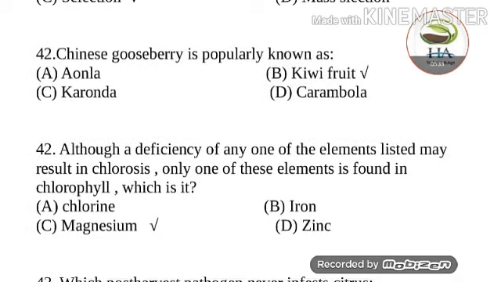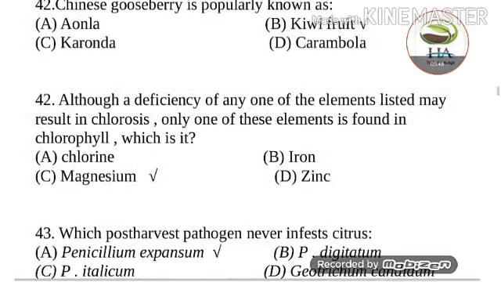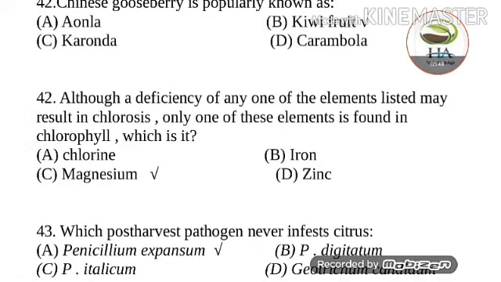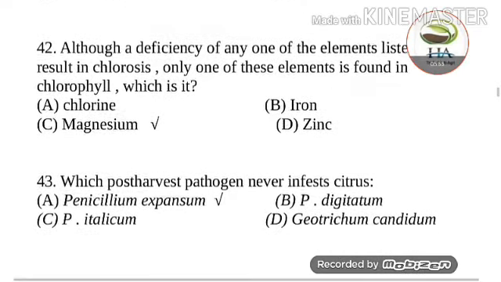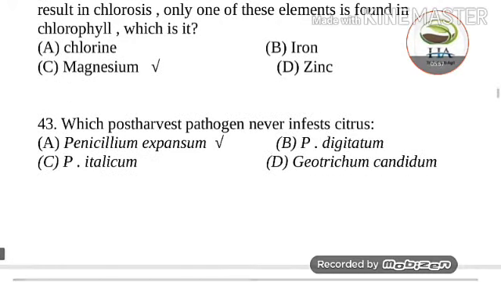Next question is, although a deficiency of any one of the elements listed may result in chlorosis, only one of these elements is found in chlorophyll. Which is it? Chlorine, iron, magnesium, or zinc. Answer of this, magnesium.